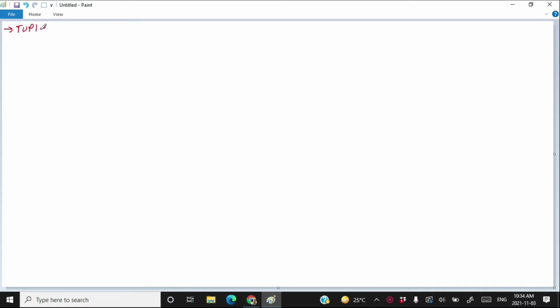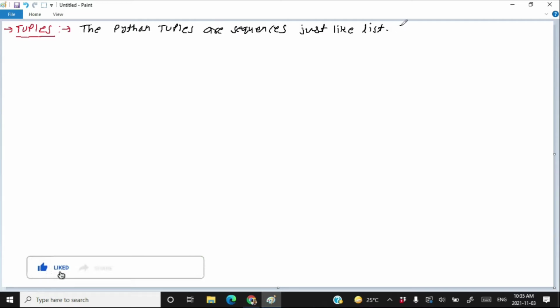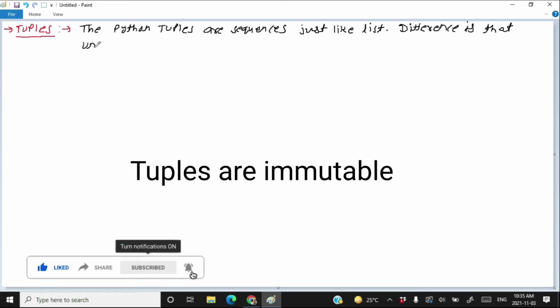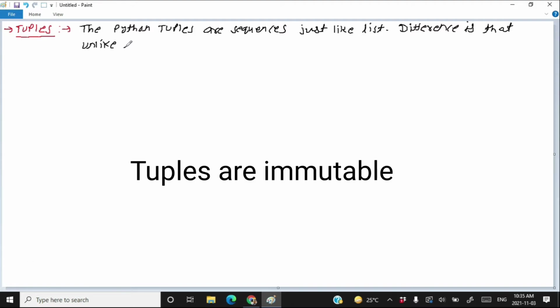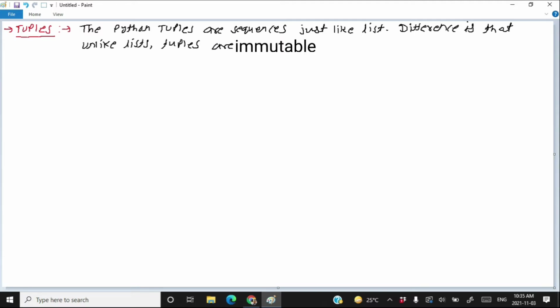Tuples in Python. Now the question is, what is a tuple in Python? Python tuples are sequences just like lists. The difference is that, unlike lists, tuples are immutable.